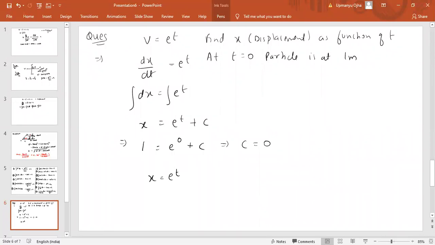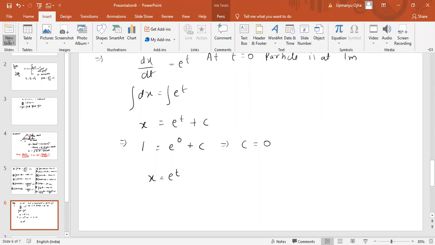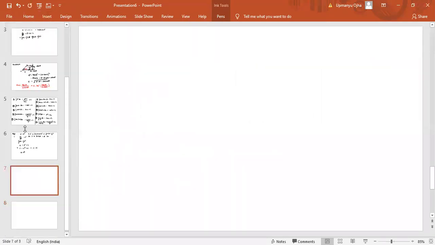Doubt in finding dimensions. Dimensions are very easy. For finding any dimension, we need to know the formula of that particular quantity. It is very simple. First of all, you should know about the basic dimensions, like dimension of mass is M.